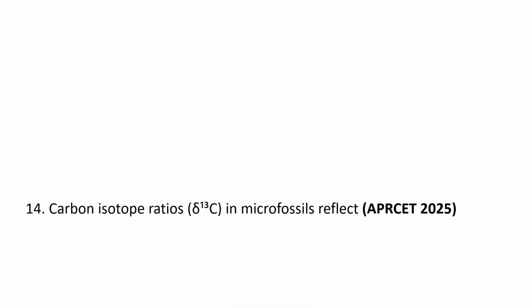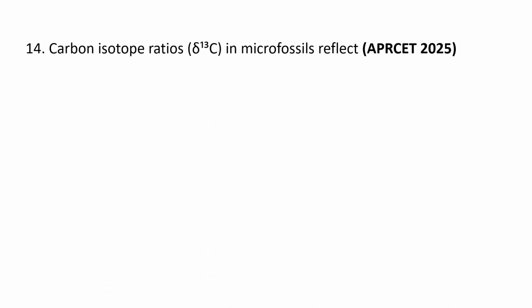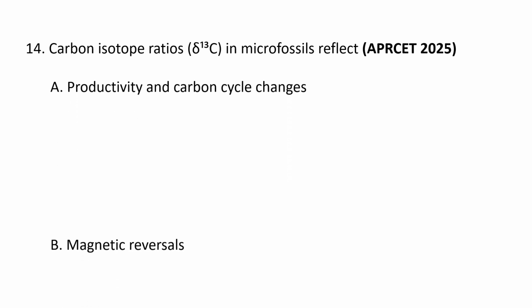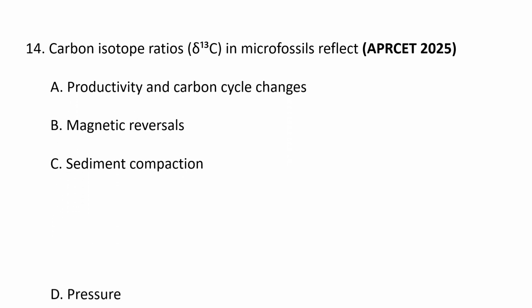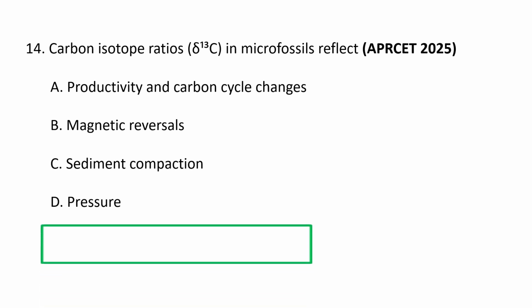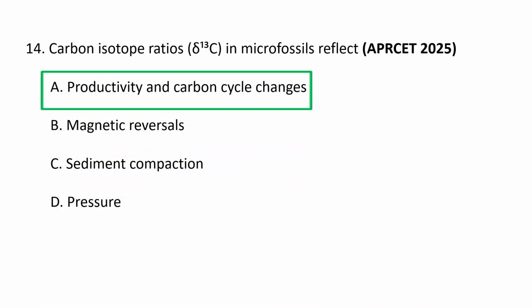Next question. Carbon isotope ratios delta C13 in microfossils reflect A. Productivity and carbon cycle changes, B. Magnetic reversals, C. Sediment compaction, and D. Pressure. The correct option goes as A. Productivity and carbon cycle changes.